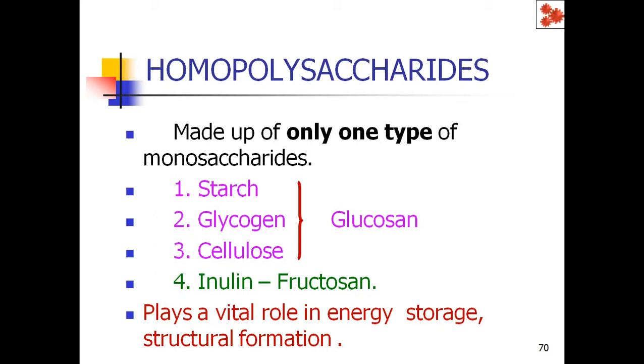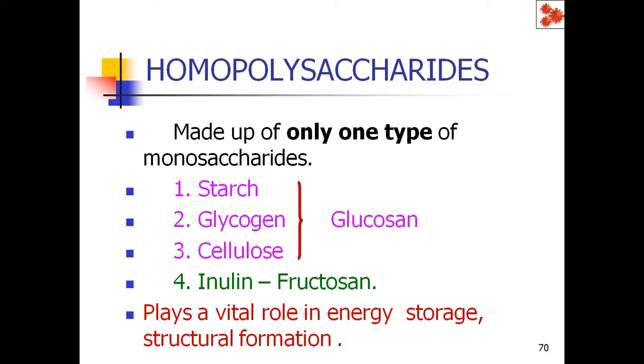Another example of a homopolysaccharide is inulin. See the spelling: I-N-U-L-I-N. It is not insulin, so don't get confused. Inulin is made up of repeating units of fructose, and that is why it is called fructosan.